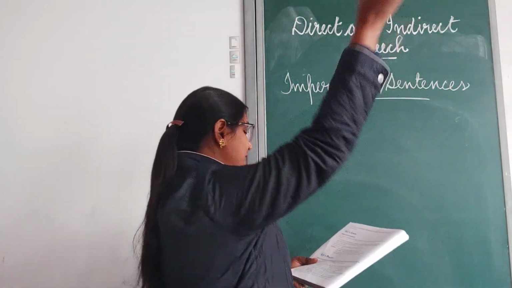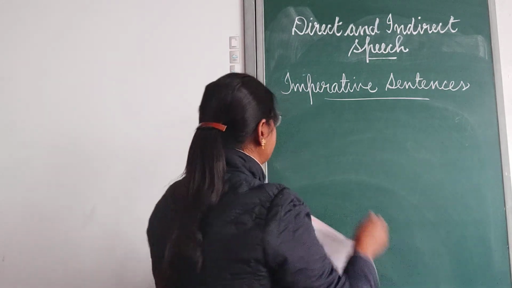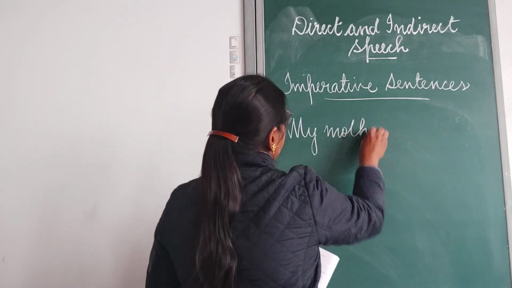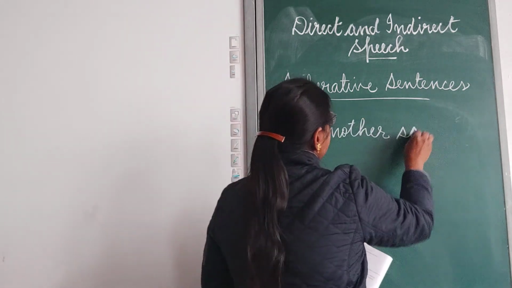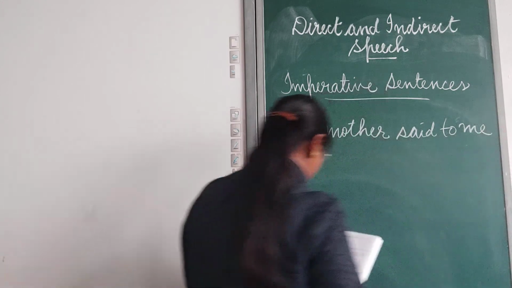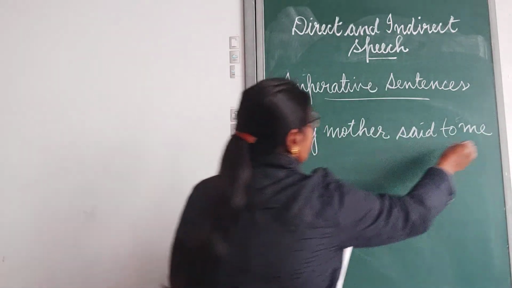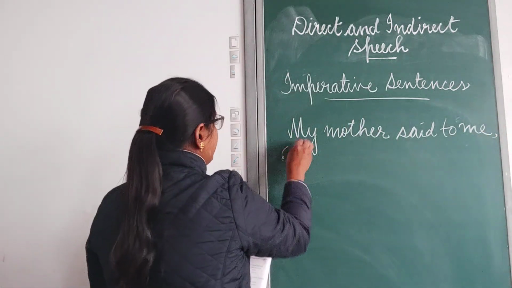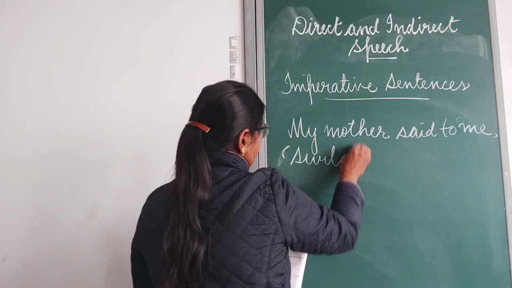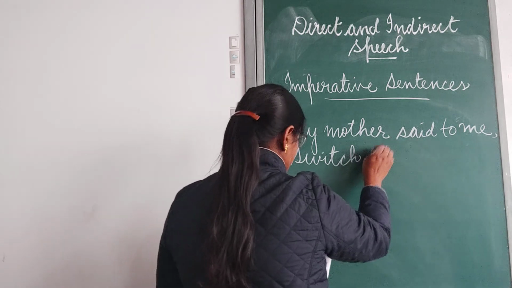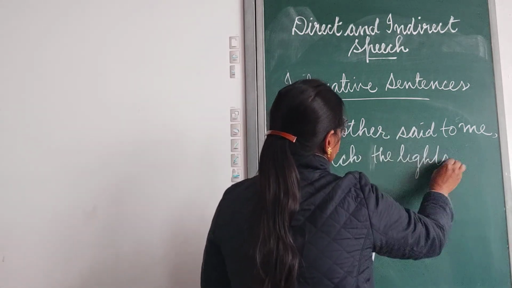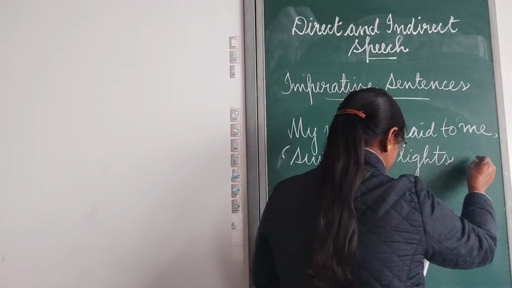Let me write the example here. My mother said to me, "Switch the lights off."